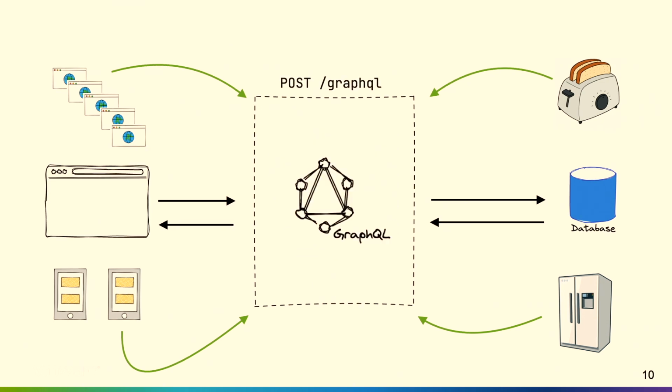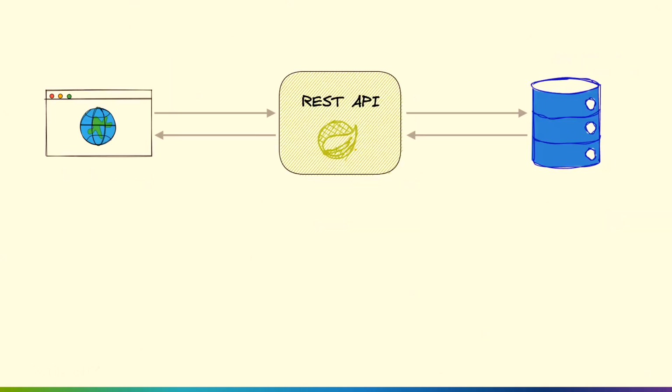When it comes to GraphQL, we have a single endpoint. We don't have all these different resources. We have a single endpoint, and the client gets to ask us for whatever information they want. And this is very important when it comes to GraphQL.